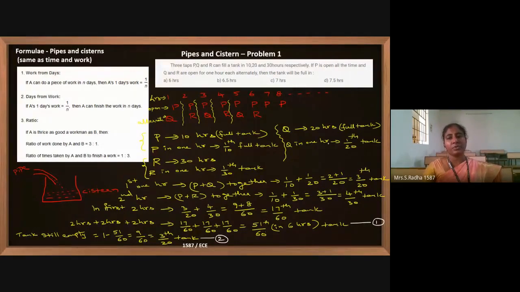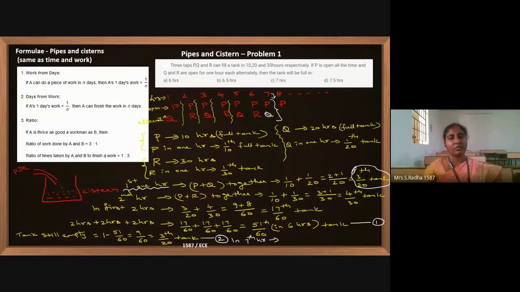And if you use the first 1 hour, what is happening? P plus Q together are filling 3 by 20th of the tank, and that is the portion which is also left. So in 1 more hour, in the 7th hour, P plus Q are working, and they are able to fill 3 by 20 of the full tank.